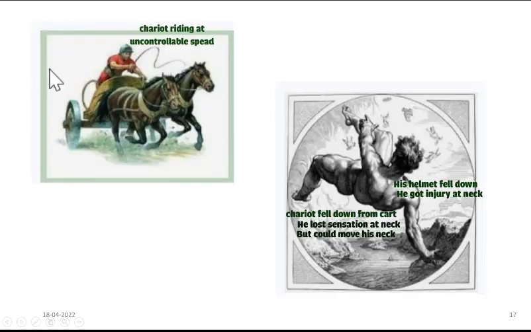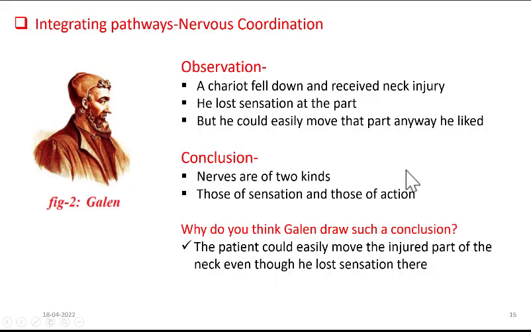A chariot was riding at an uncontrollable speed. He fell down from the cart and got injured at the neck. He lost sensation at the neck. We also expect that he cannot move his neck, but against our expectation, he could move his neck. This shows that there are two pathways. Sensory messages pass through one pathway and action commands pass through another pathway. Let us come back and see what exact words are given in the textbook. So what was Galen's observation? A chariot fell down and received a neck injury. He lost sensation at that part, but he could easily move that part any way he liked.